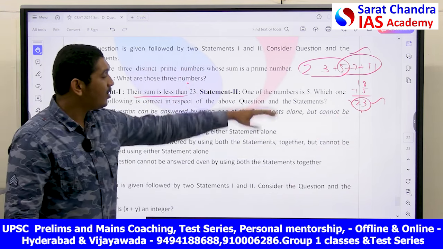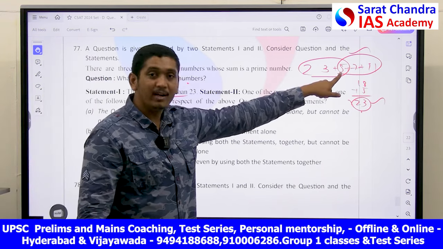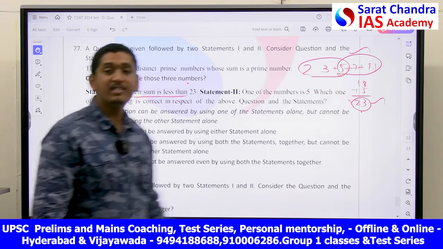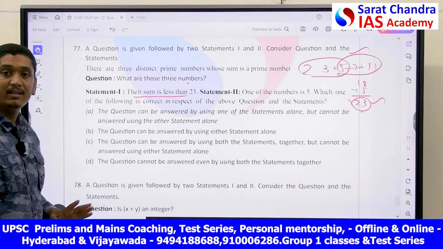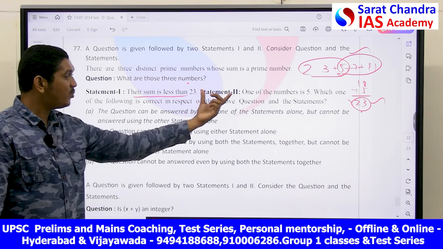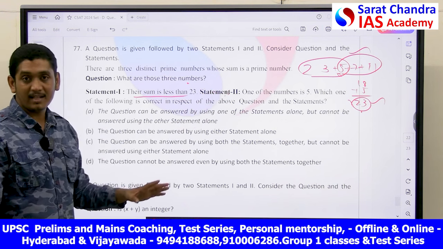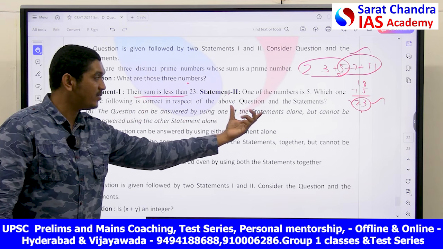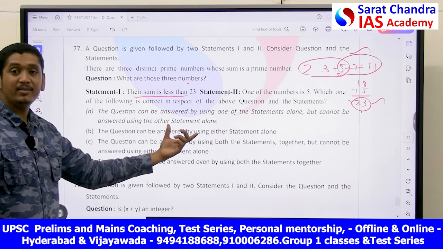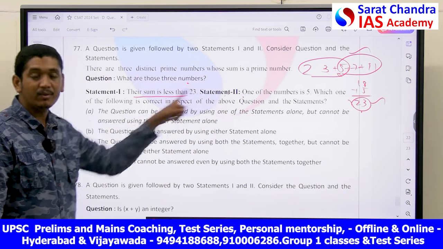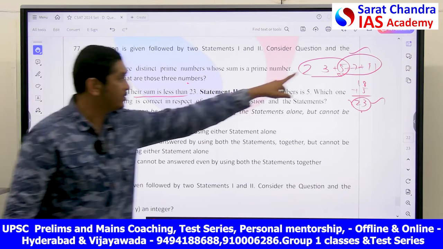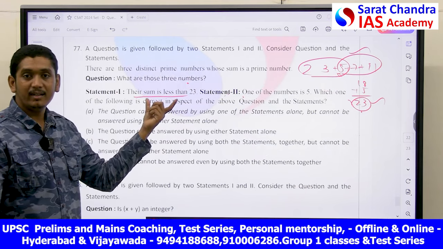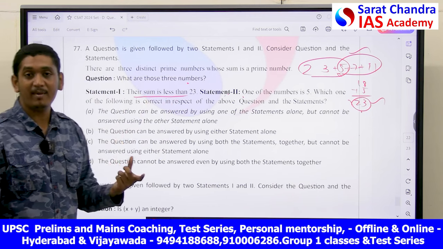Next, statement 2: one of the numbers is 5. If one of the numbers is 5, to form a prime number, this becomes 15, that's not prime. If one number is 5, then 7 plus 11 is obviously your answer. So by using this one statement alone, you can find the answer, but not by statement 1. The question can be answered by using one statement alone, but cannot be answered by using the other statement. You can answer by statement 2, but not by statement 1. Hope you understood. 5 plus 7 plus 11 is 23, but number cannot be less than 23. That is the least sum of prime numbers you can form a prime number.